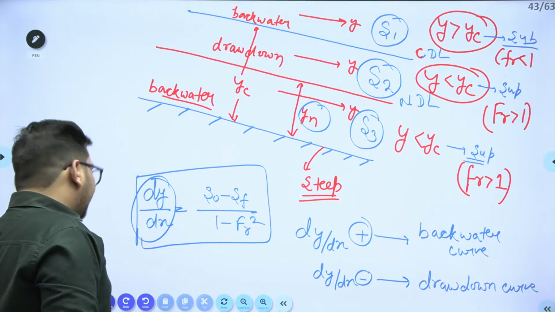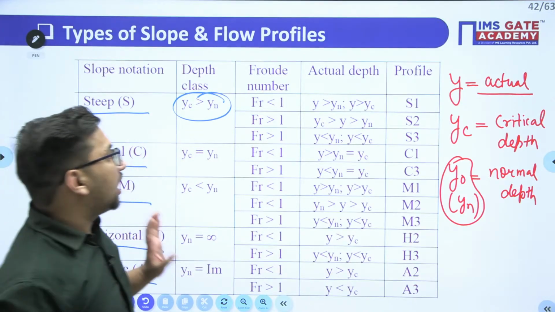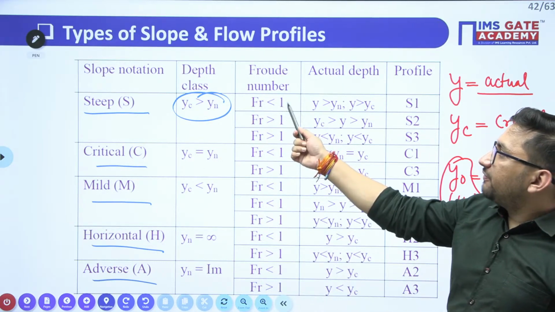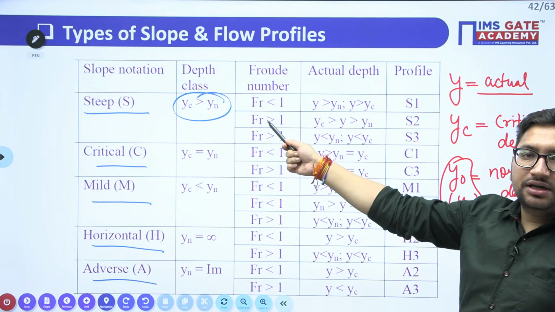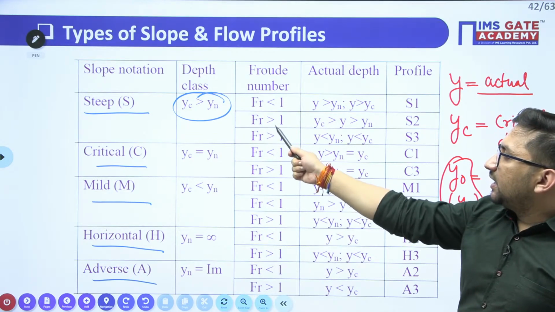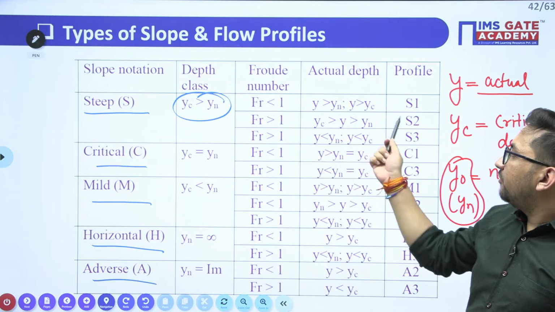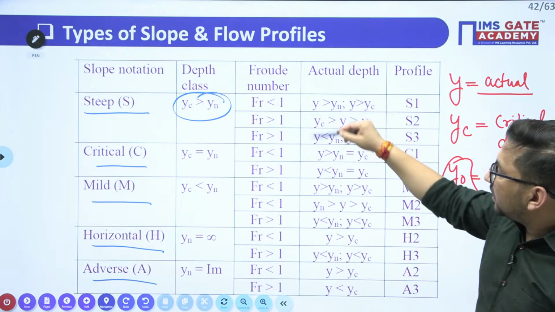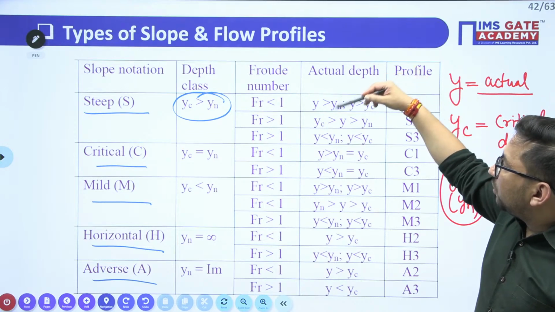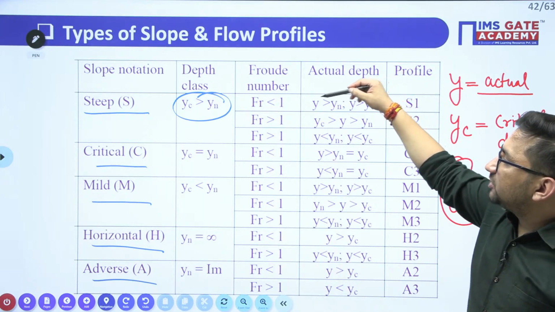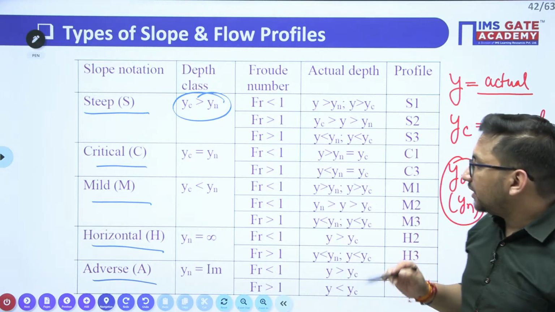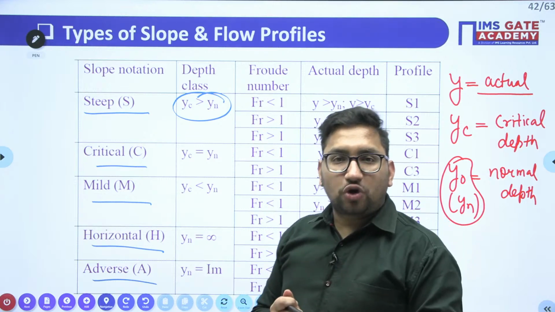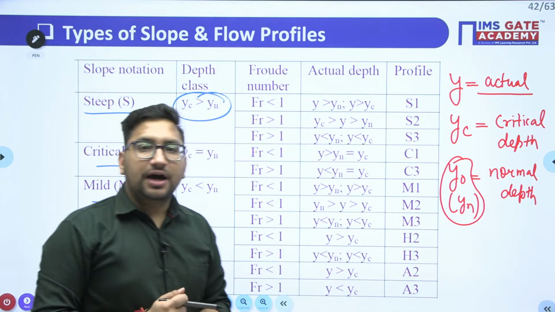For every case, I have already prepared this chart. We have seen that the Froude number in the first case, the S1 profile, will be less than 1, subcritical flow. For the S2 profile it is greater than 1, and for the S3 profile it is also greater than 1. These show the location of your critical depth and normal depth with respect to your actual depth. Depending upon that, for each and every type of slope, you can do this analysis. I hope it is clear.